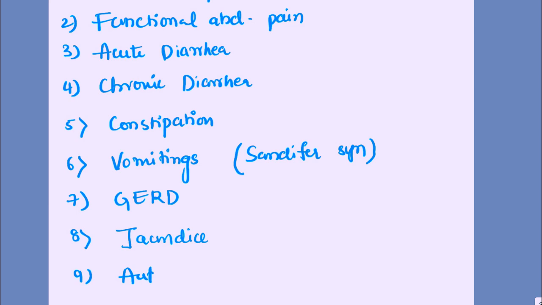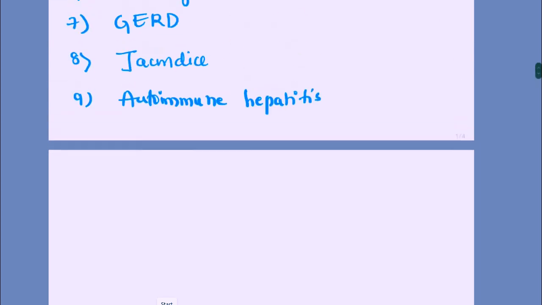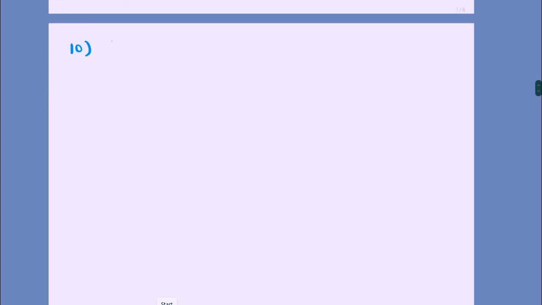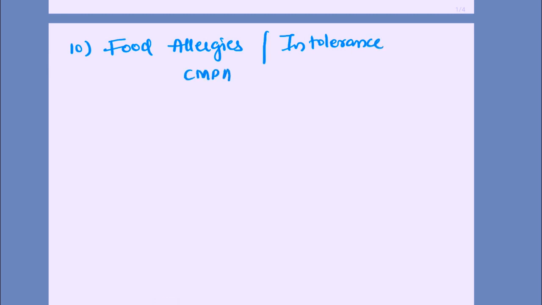Autoimmune hepatitis, or food allergies or intolerance. It can be either related to the common protein allergies or multiple food allergies.